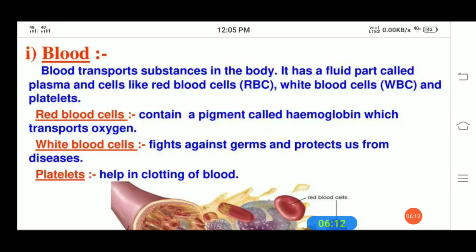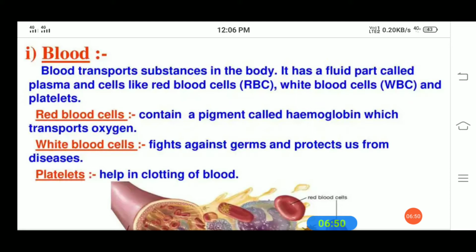Another is that the hemoglobin present in the red blood cells makes the blood appear red in color. So keep it in mind that in red blood cells, the red pigment present is called hemoglobin. This hemoglobin binds with oxygen and transports it to all parts of the body, and it also makes the blood appear red.